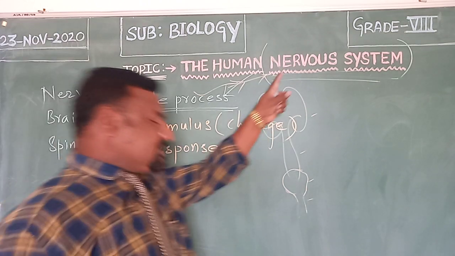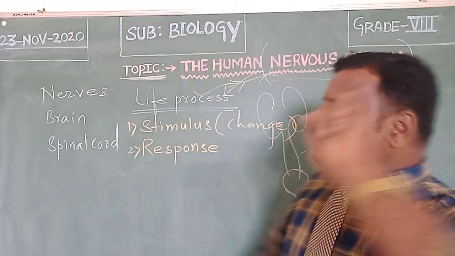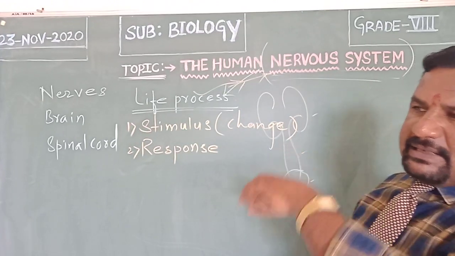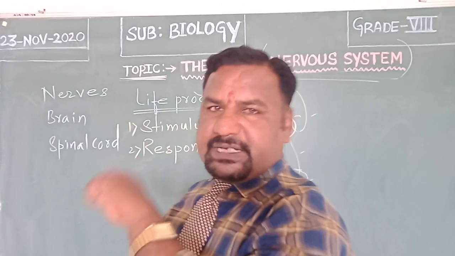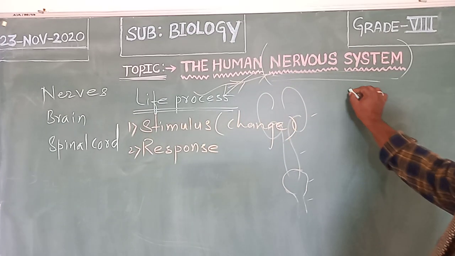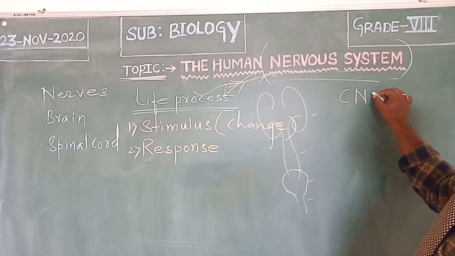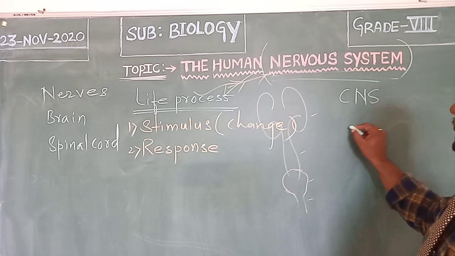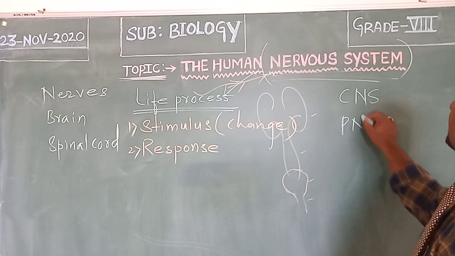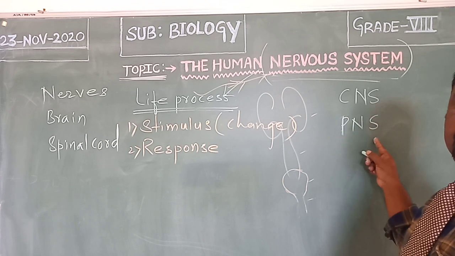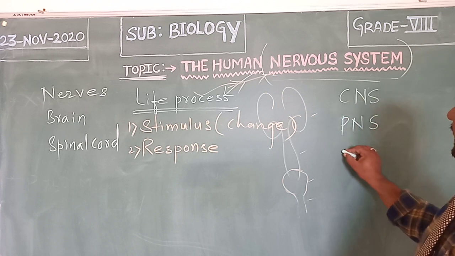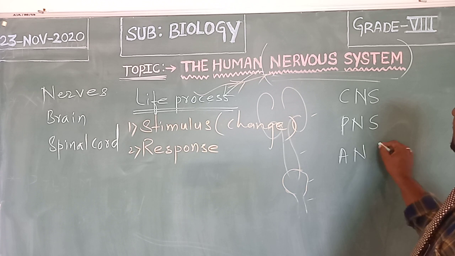Actually, the human nervous system has three main divisions. CNS, central nervous system, and first we can take CNS, central nervous system. PNS, peripheral nervous system. Central nervous system, peripheral nervous system, and ANS, autonomous nervous system.